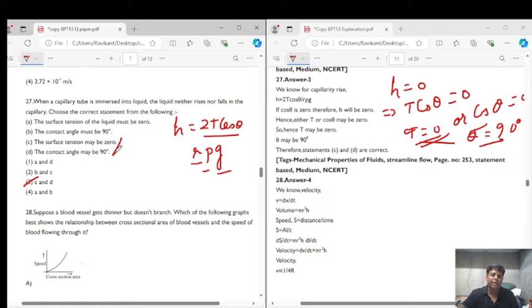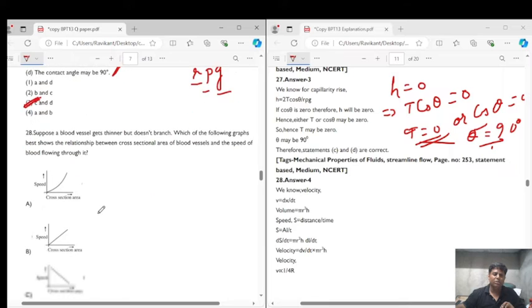So the correct answer for question number 27 is option C from this relation, that is T cos theta is equal to 0. So T cos theta can be 0 only in two cases: if the surface tension is 0 or cos theta is 0. If cos theta is 0, it means theta is equal to 90 degrees. So h is equal to 0 only in two cases, if either T is equal to 0 or if theta is equal to 90 degrees. Theta is the angle of contact. So question number 27 has its correct answer as option number 3, that is C and D are correct, right? Now let's get to question number 28.